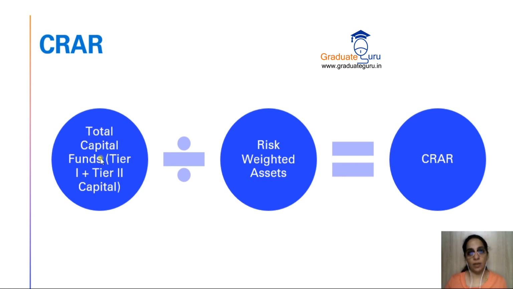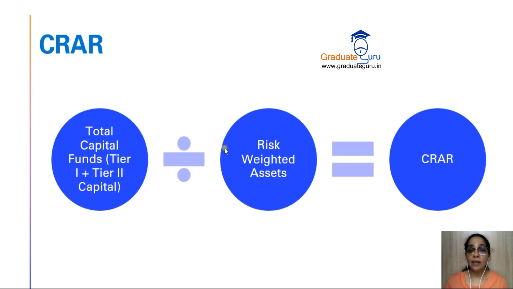Total capital funds, अब यहाँ पर outside liabilities और own funds दोनों को मिलाकर we will get total capital funds, but of course there are requirements, you have to calculate it in a particular manner. So as I told you, there are two types of capital, tier 1 and tier 2 capital. So ये दोनों पहले calculate करेंगे, उसका total लेंगे and that is your total capital funds.